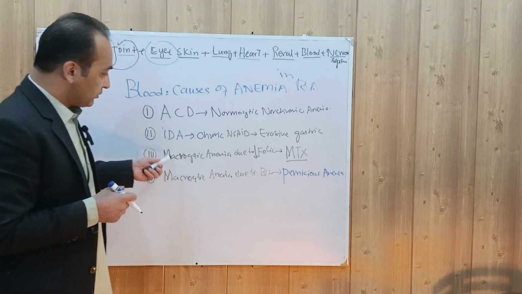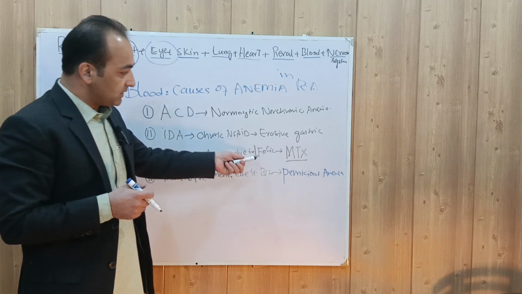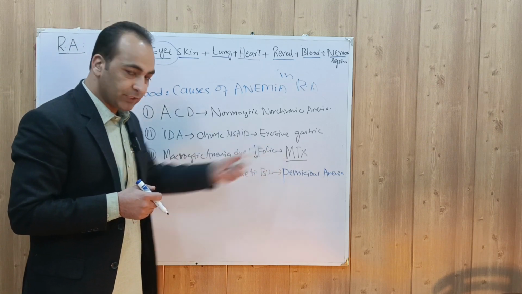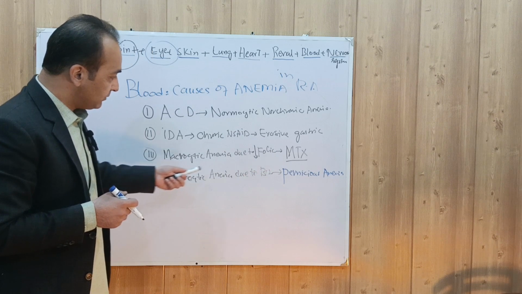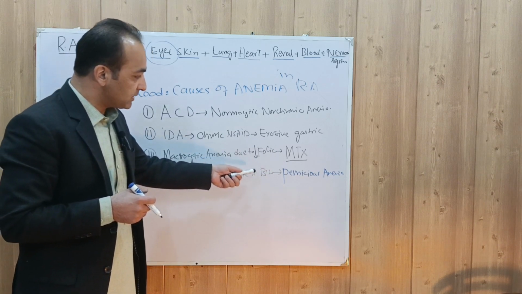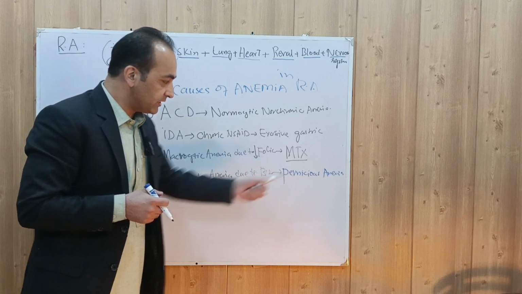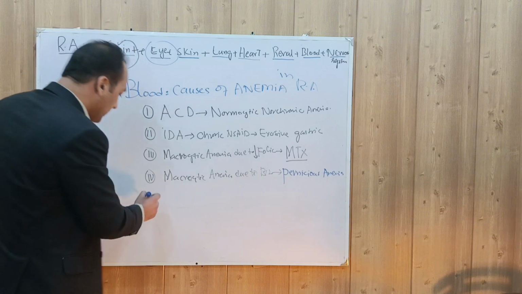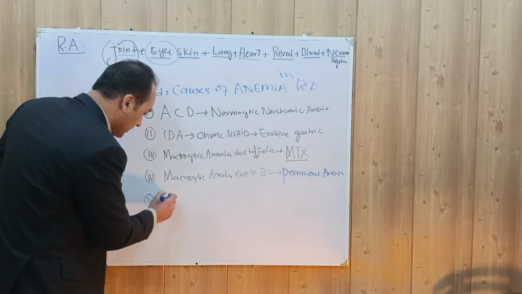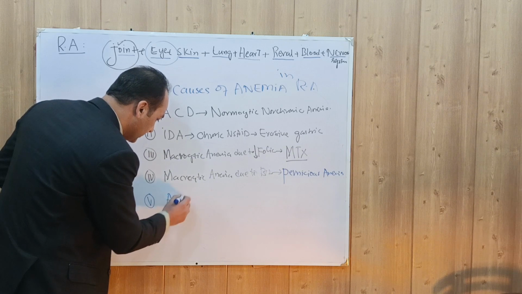So macrocytic anemia can occur due to folic acid deficiency, that will be due to methotrexate, and macrocytic anemia can occur due to B12 deficiency due to associated pernicious anemia. And also there could be associated autoimmune hemolytic anemia.